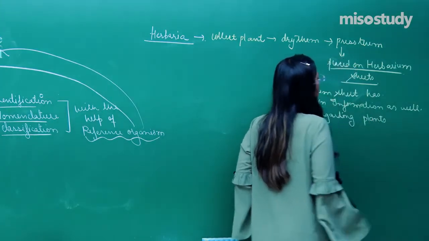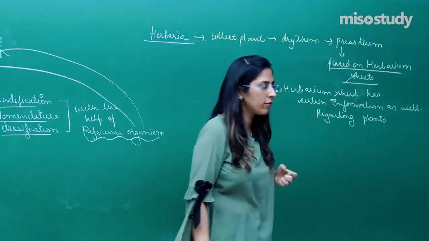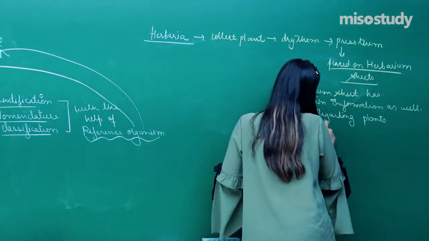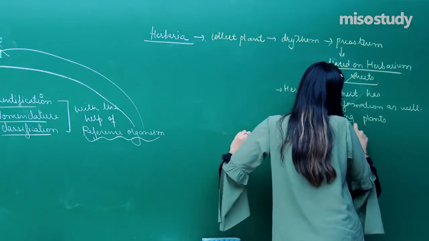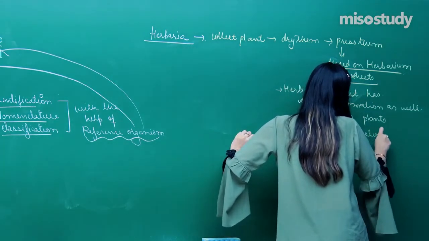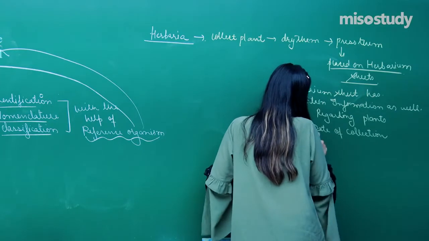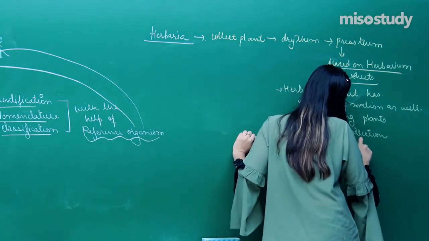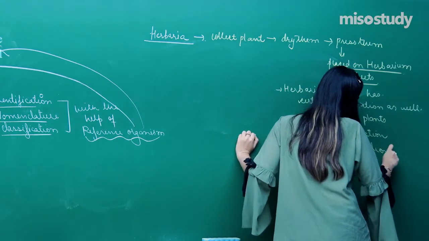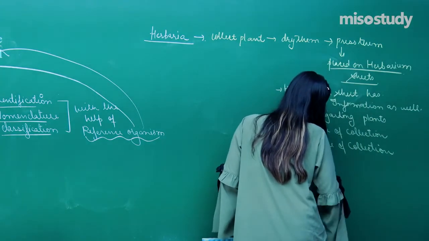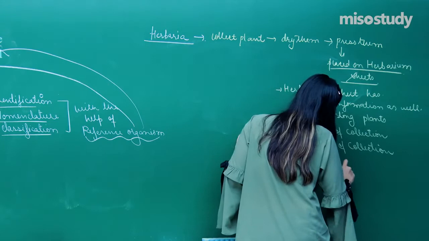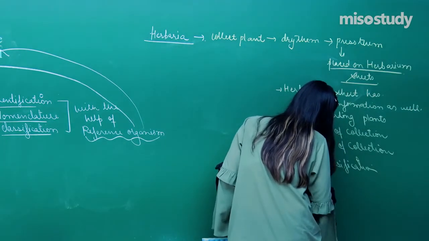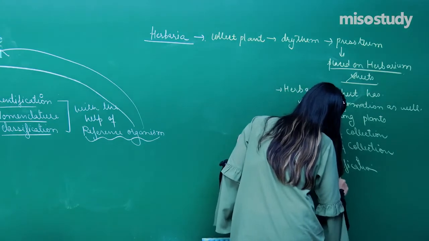On the upper side, we can see the information. And what kind of information? Date of collection, place of collection, the classification, and very important, the name of collector.